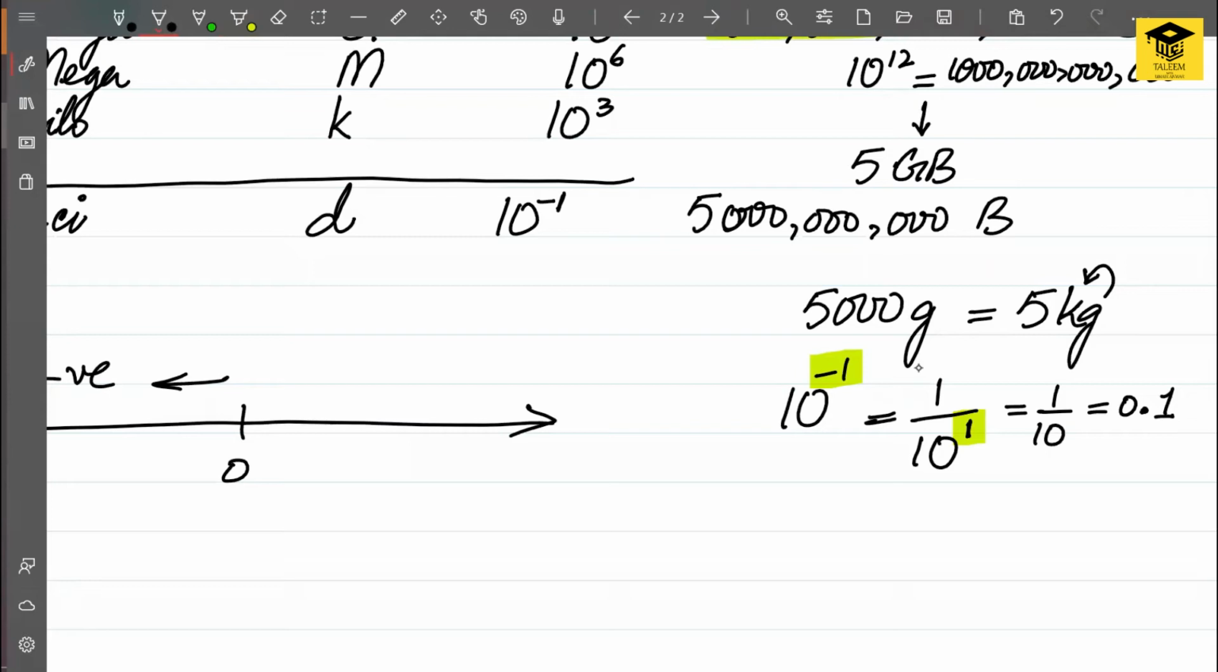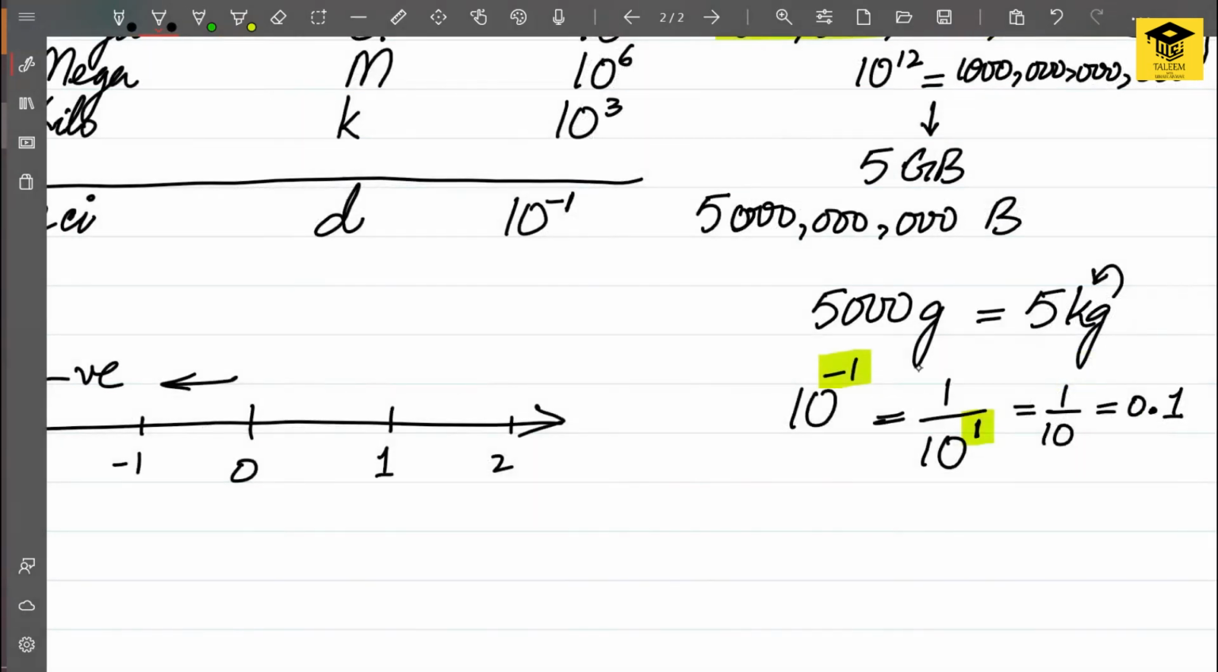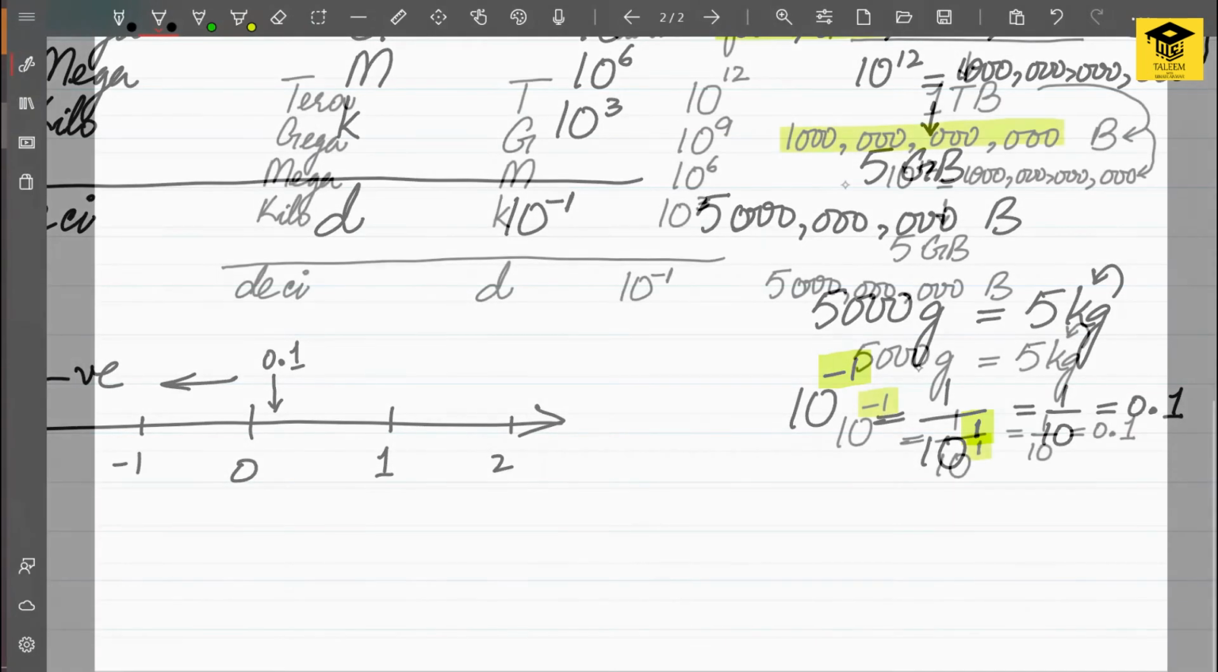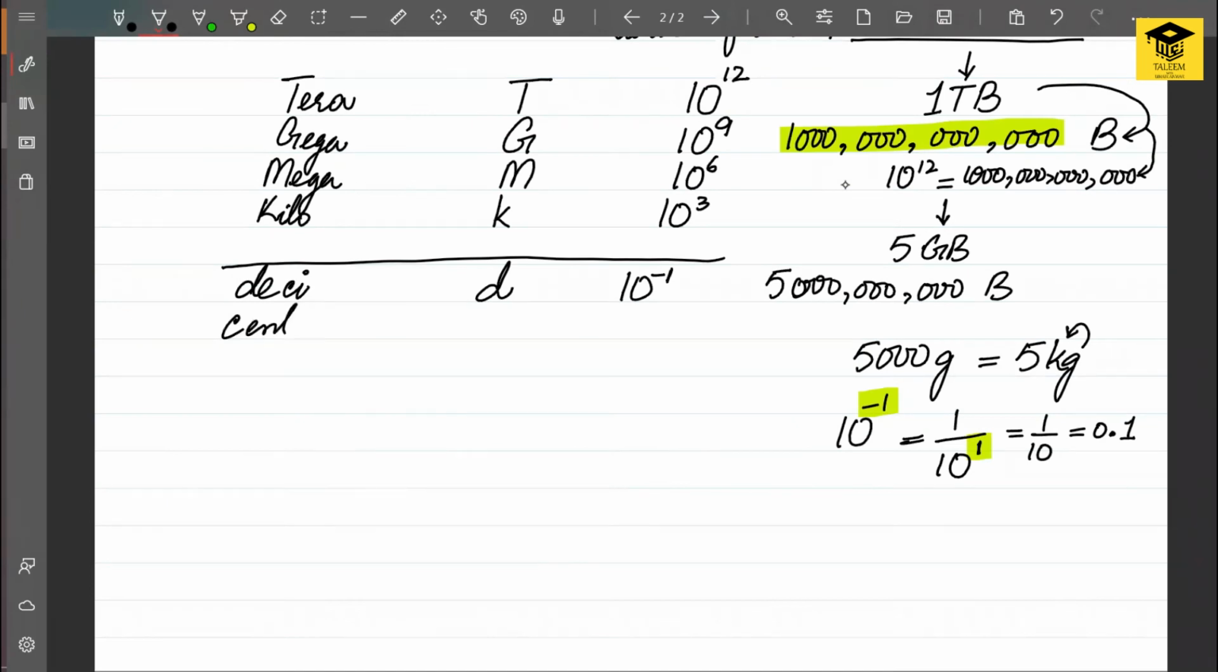So now, if I am to place this number on the number line, it will be placed somewhere here, just beside this 0. It will be placed between 0 and 1, and it will be very near to 0, 0.1. Next prefix is centi, and it is represented by small c. And it means 10 raised to minus 2.